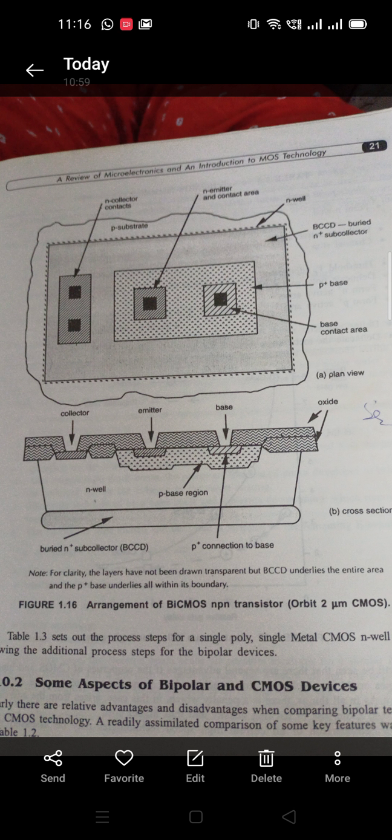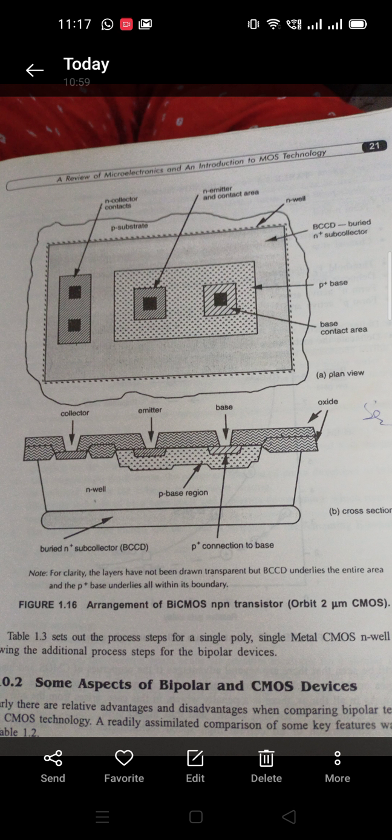In CMOS technology we have low output drive current, while in bipolar technology we have high output drive current. In CMOS technology we have low transconductance, that is gm, and in bipolar technology we have high transconductance, gm. These are the major comparisons between CMOS and bipolar technologies. So we combine both technologies to form BiCMOS technology in order to speed up VLSI circuits.